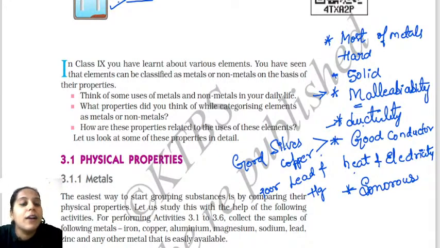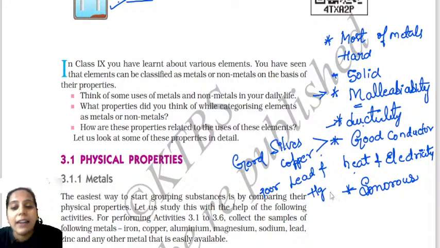See, bells in the temples are made up of metals. Why are bells in the temples made up of metals? Because those bells produce the sound. And bells in the schools are made up of metals. Why? Your school bell is also made up of metal. It is producing sound. So that property we will call sonorosity.